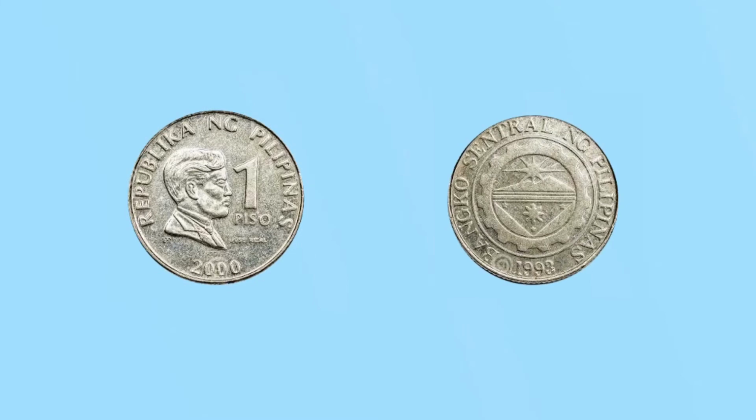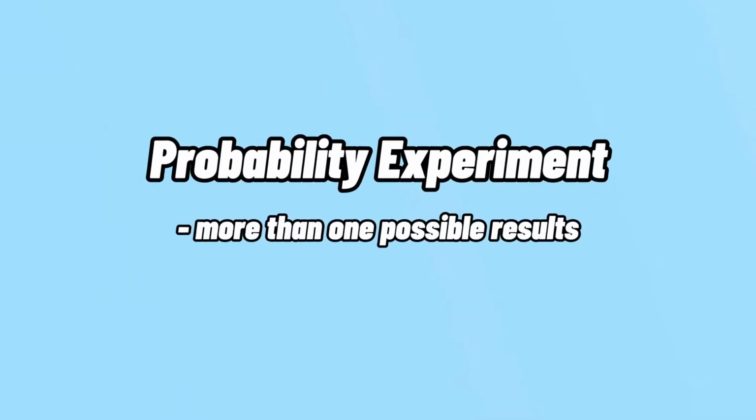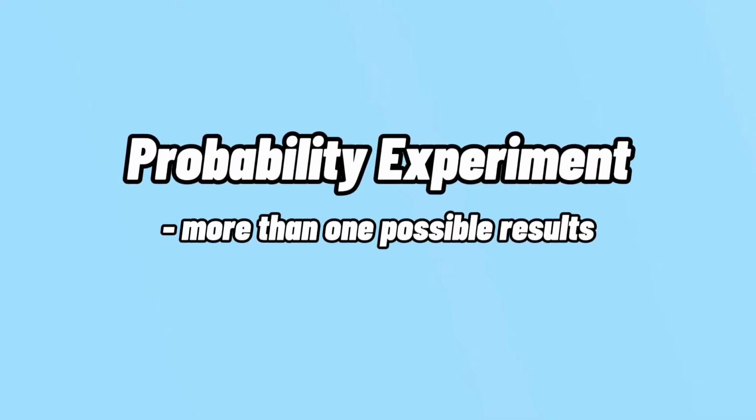So we could say that the result was randomly obtained, but we are sure that it will land on a specific face, either heads or tails. In other words, an experiment has more than one possible result. So tossing a coin is an example of probability experiment.